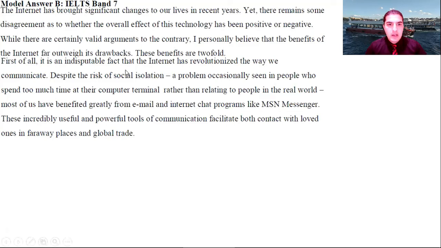Despite the risk of social isolation, a problem occasionally seen in people who spend too much time at their computer terminal rather than relating to people in the real world, most of us have benefited greatly from email and internet chat programs like MSN Messenger. These incredibly useful and powerful tools of communication facilitate both contact with loved ones in faraway places and global trade. So look at the wording, look at the level of communication here.